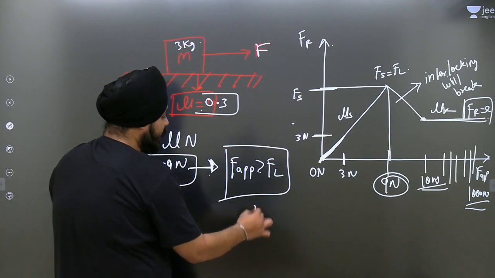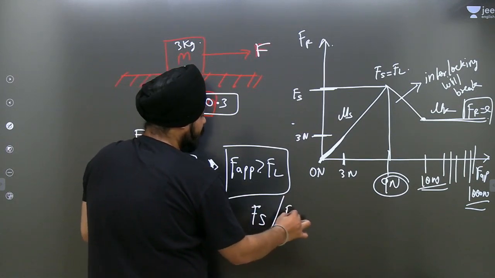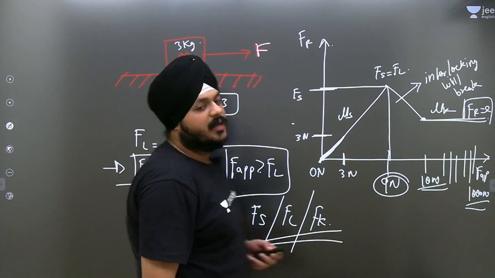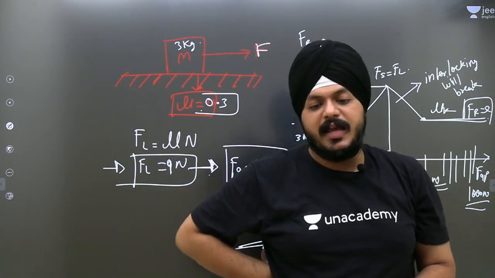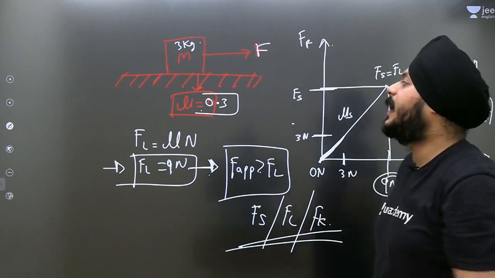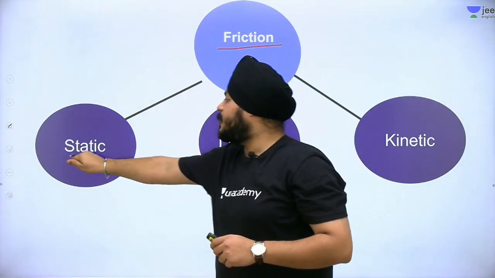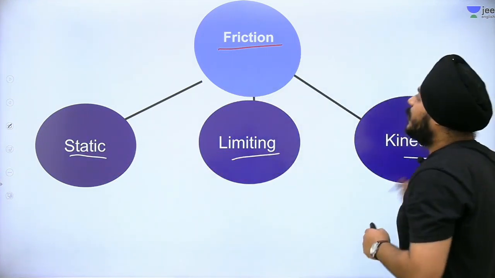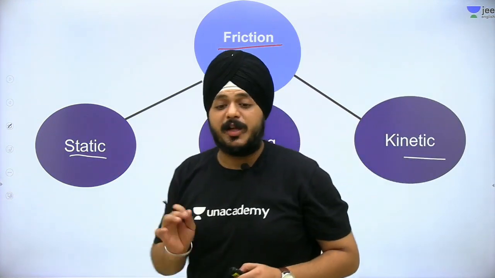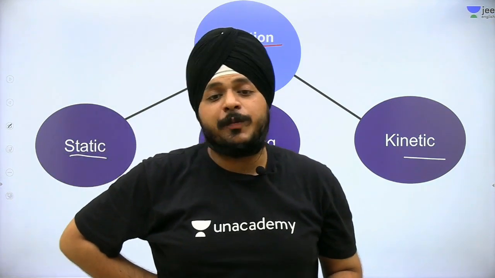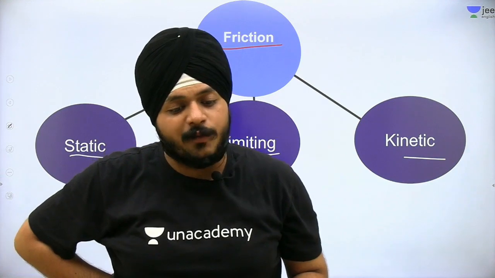The actual classification: static, limiting and kinetic. So guys, this was friction. If you are able to understand the actual difference between static, limiting and kinetic, then friction is not that difficult for you all.